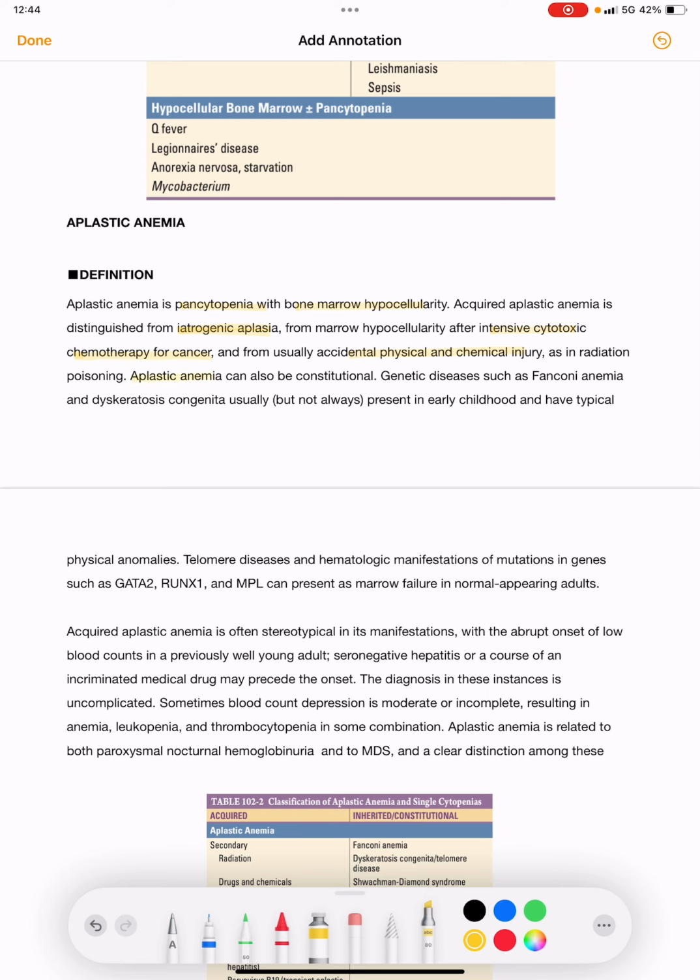Aplastic anemia can also be constitutional. Genetic diseases such as Fanconi's anemia and dyskeratosis congenita usually, but not always, present in early childhood and have typical physical anomalies. So one is acquired aplastic anemia with iatrogenic aplasia, and then we have the constitutional form due to genetic disorders like Fanconi's anemia and dyskeratosis congenita.